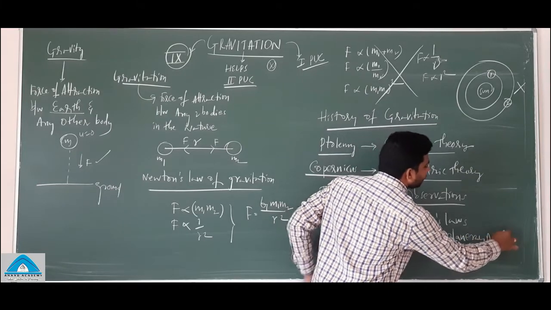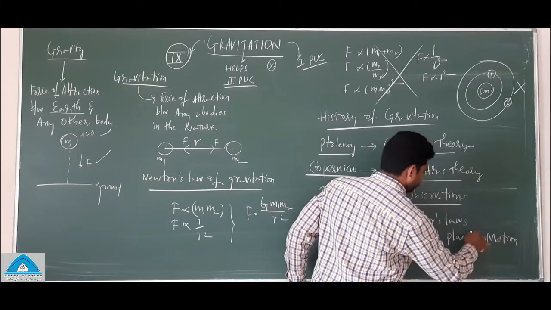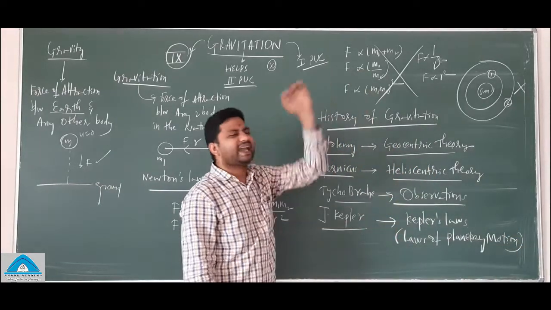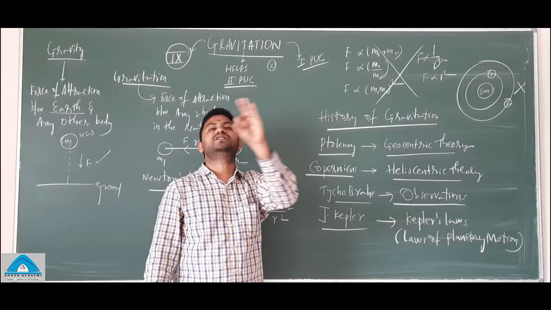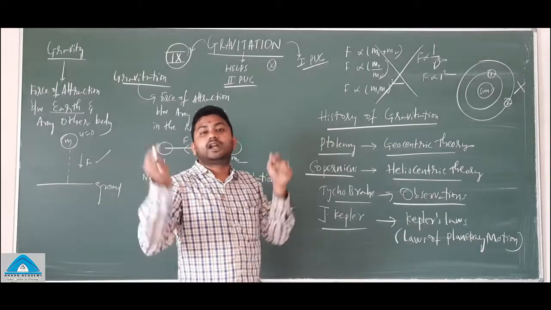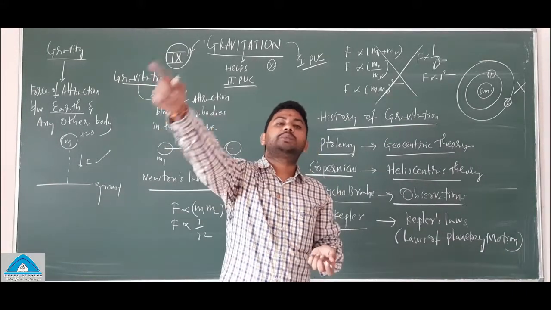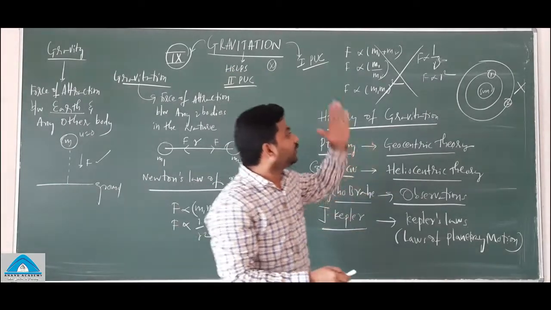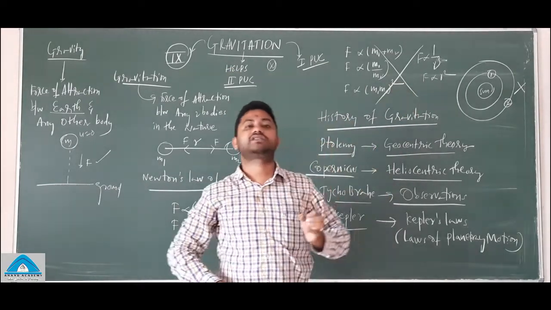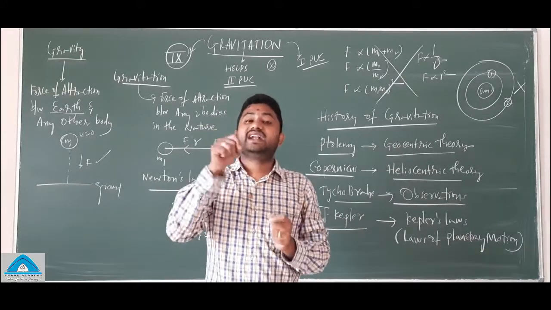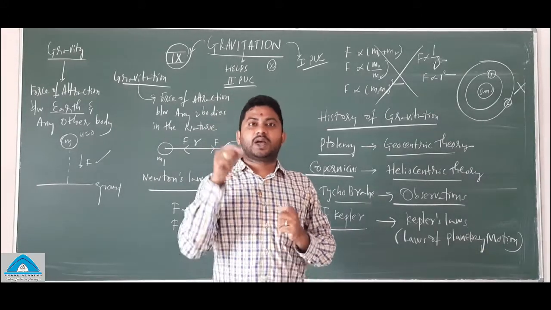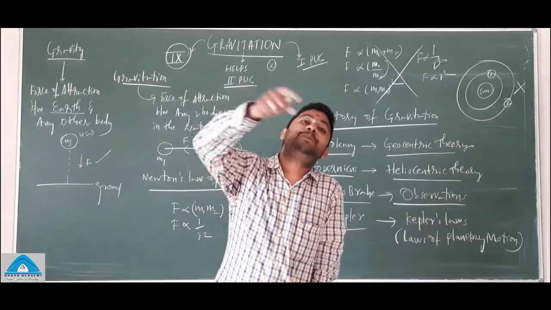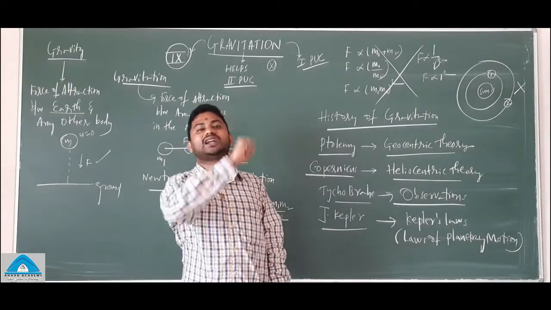He told the exact scenario of what happens with the planets. So the Sun will be at the center and all the planets will be revolving around the Sun. It's similar to Copernicus's heliocentric theory, but the addition is that the planets revolve around the Sun in an elliptical orbit, not in a circular orbit.